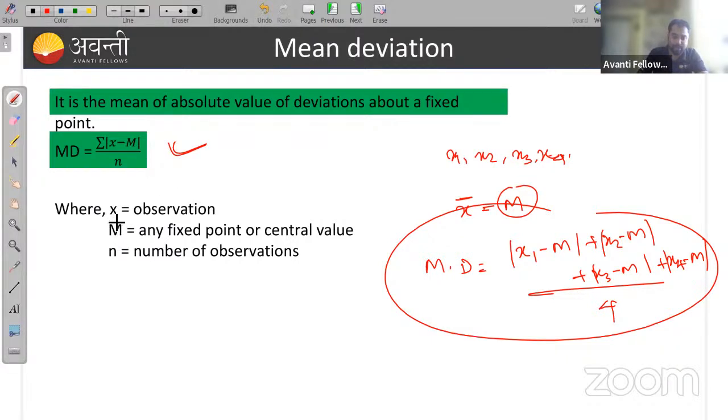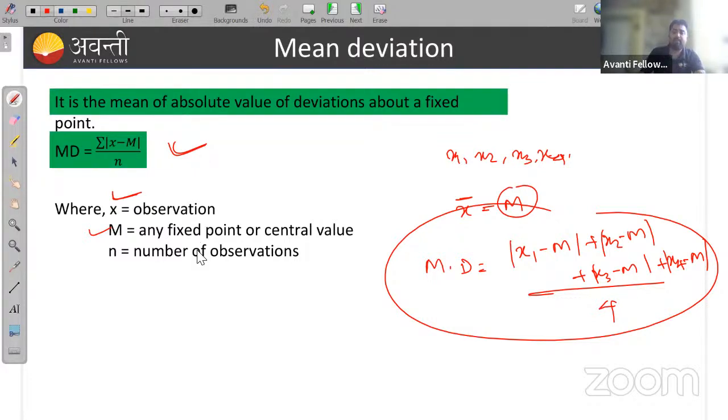So the formula is summation of mod of x minus m, because sometimes you are getting negative numbers, that's why we are taking mod. Here x is the observation, and m is any fixed point or central value. You can take any value. Suppose I am taking any value m.